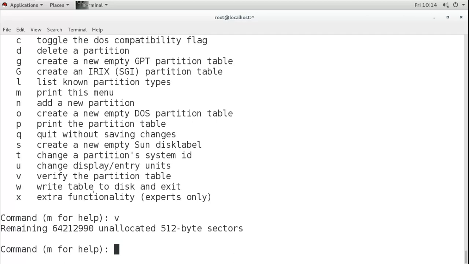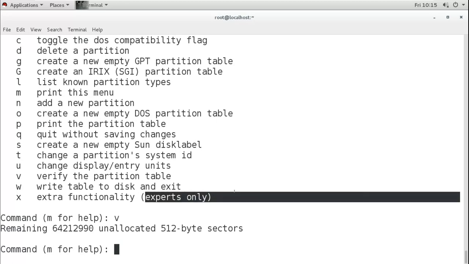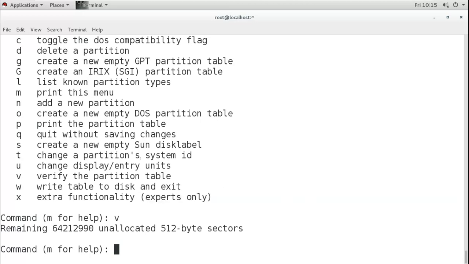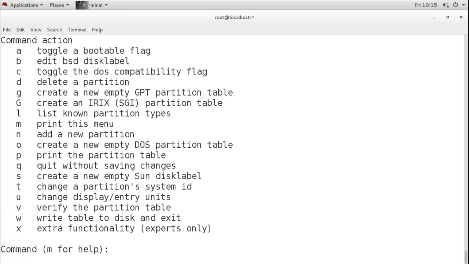Save and exit, and that is, if you want to save and if you are sure what you have done, then you can save and exit. And this X is for the extra functionality, and what it is saying here, it is for expert only. Right now we are not experts, so we will not use this one. This is only for experts. So these are the options we have, these are the commands we have for the Linux fdisk.